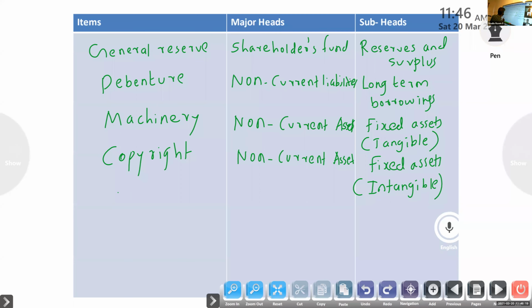Next, creditors. Major head? Current liabilities. Subhead?